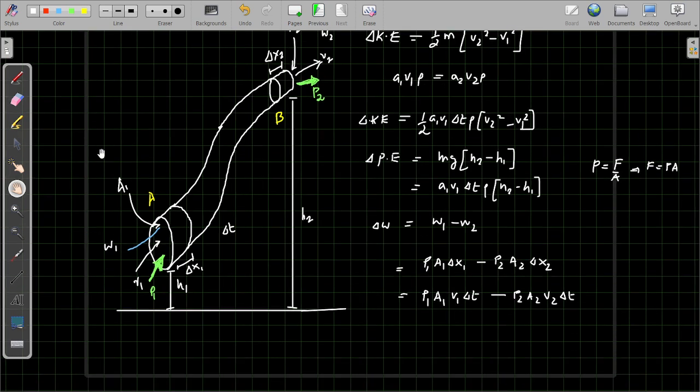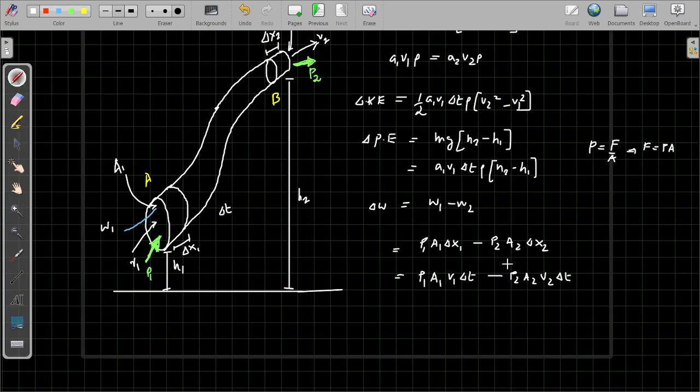Now again we can apply equation of continuity, because a1 v1 is equal to a2 v2, so we can take this all common out. By the way, these are all small letters, don't misunderstand this. I should be consistent. So it should be a1, this would be a2, this is also a1, this is a2. So a1 v1 into delta t I can take common. I should get here p1 minus p2. That's the change in work done.